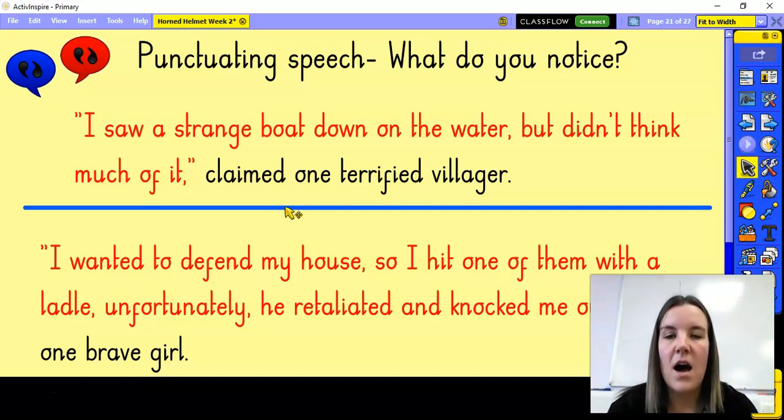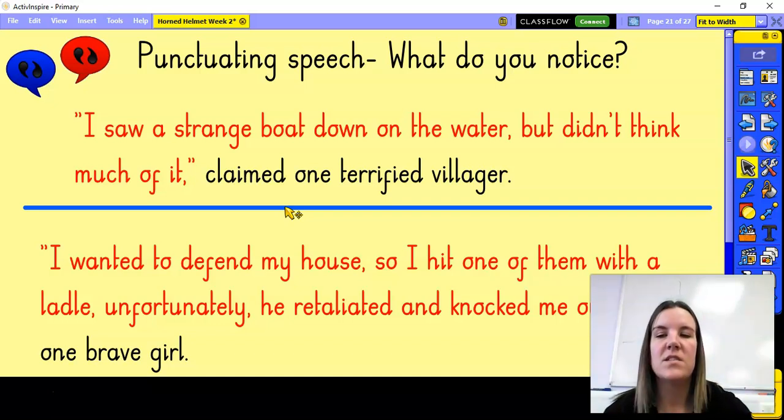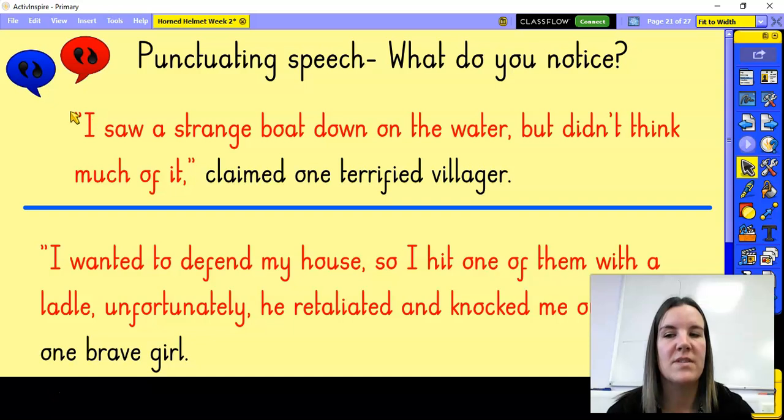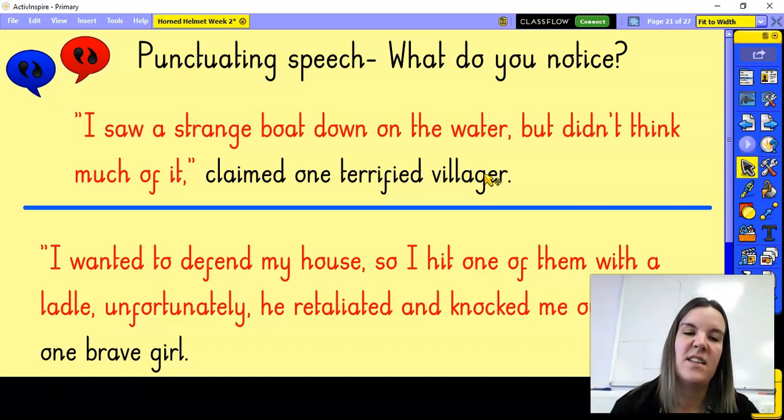And it says, "I saw a strange boat down on the water, but didn't think much of it," claimed one terrified villager. Okay, so you can see I've got my inverted comma to start with, my speech mark to start with. I've then got the speech in red here to show these are the things that the character or the eyewitness would say. I've then got a comma to show that that's the end of the speech part with my quotation, my inverted comma speech mark there. And then in the black writing, so that it stands out, as you can see that it's different, this is the bit that tells the reader who said it. And that's just as important too.